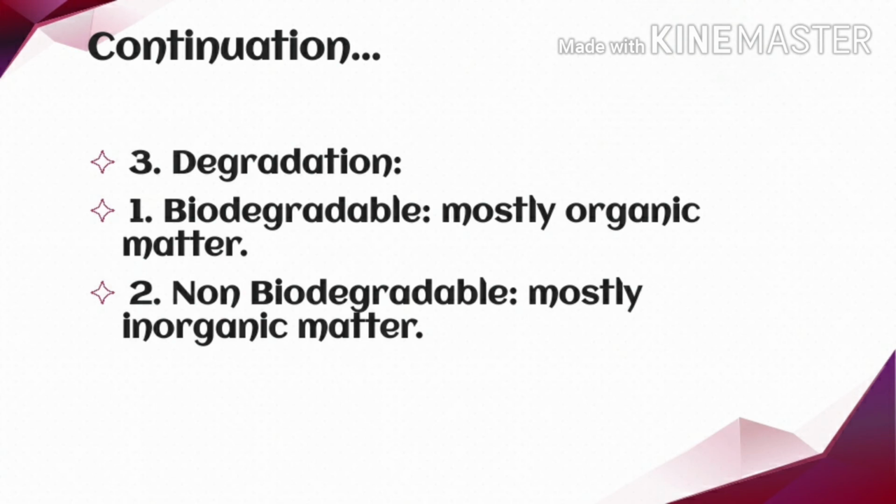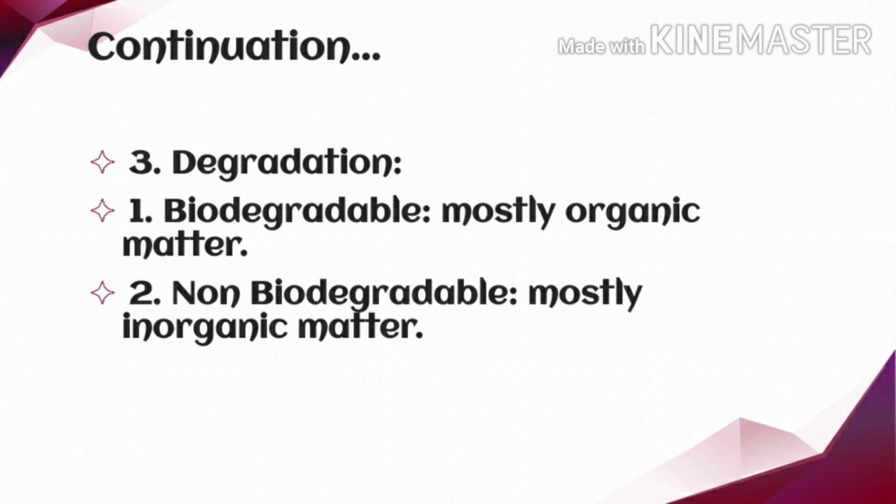Mostly biodegradable are organic matters such as the domestic garbage, crop and vegetable residue, animal dung. All those things biologically degrade or break down. Those are known as biodegradable pollutant. And non-biodegradable pollutants are mostly inorganic substances, and these inorganic substances do not degrade biologically, like the organic polymers, rubbers, coal, ashes, and the toxic metals. They do not biologically degrade or break down. They are known as non-biodegradable pollutant.